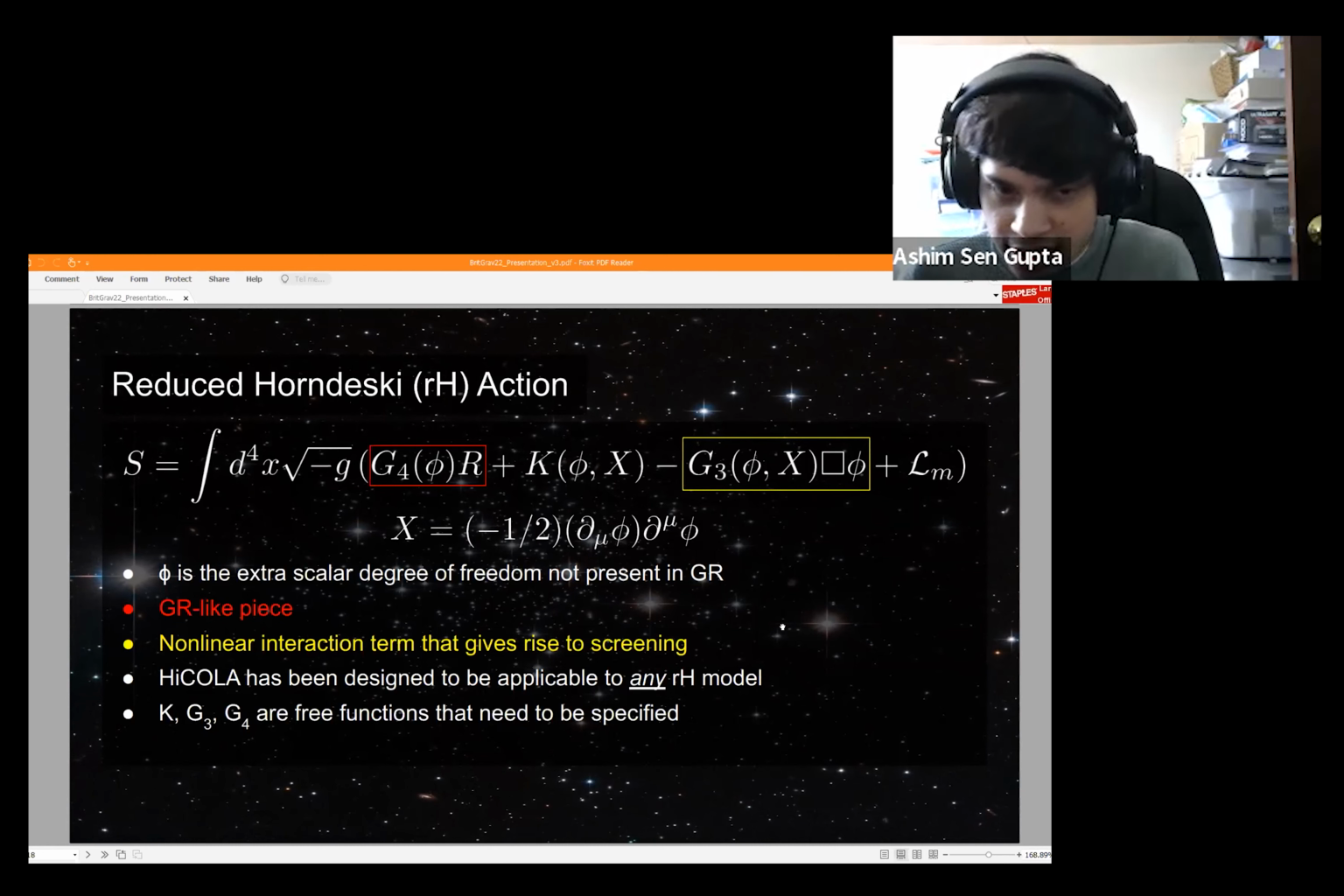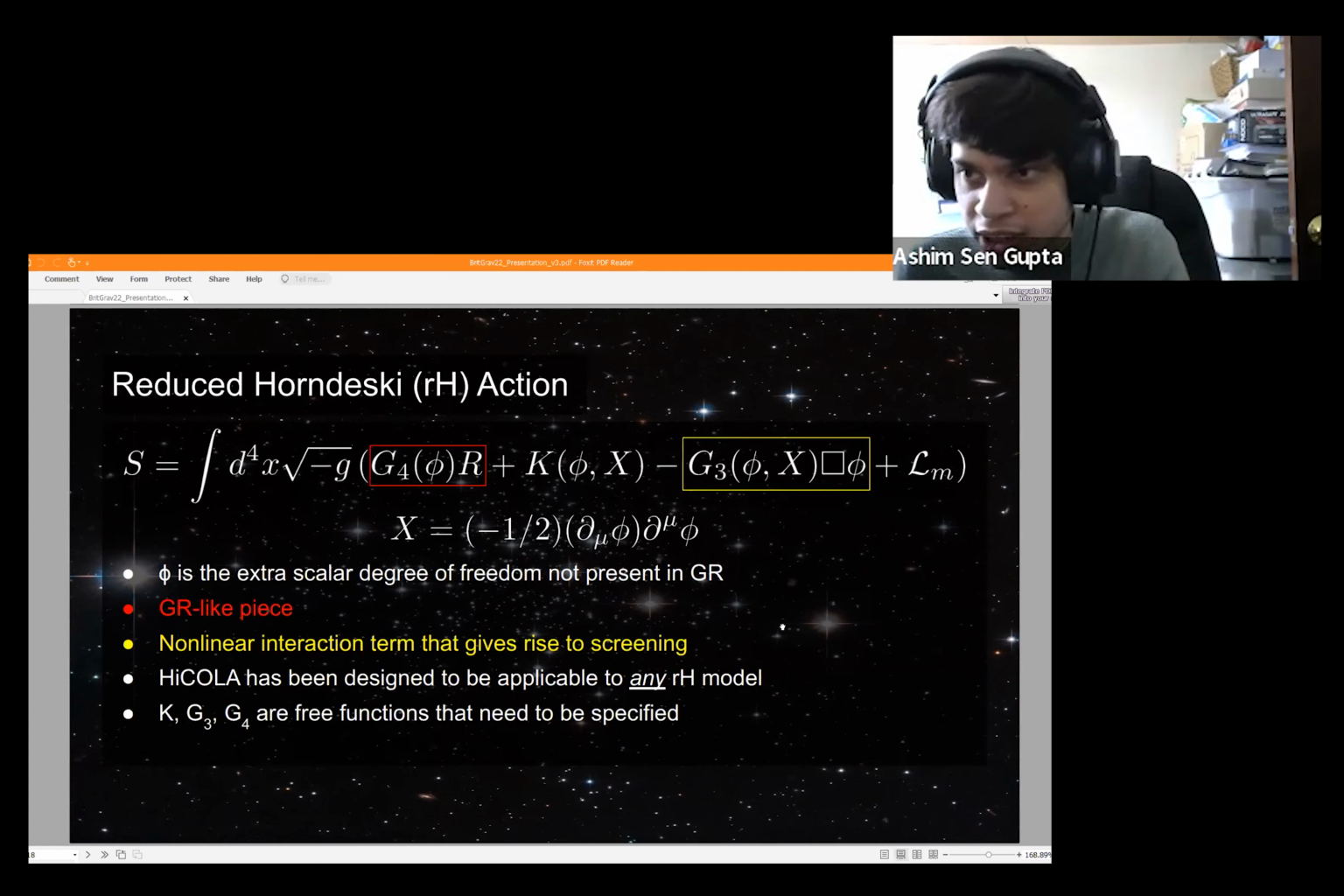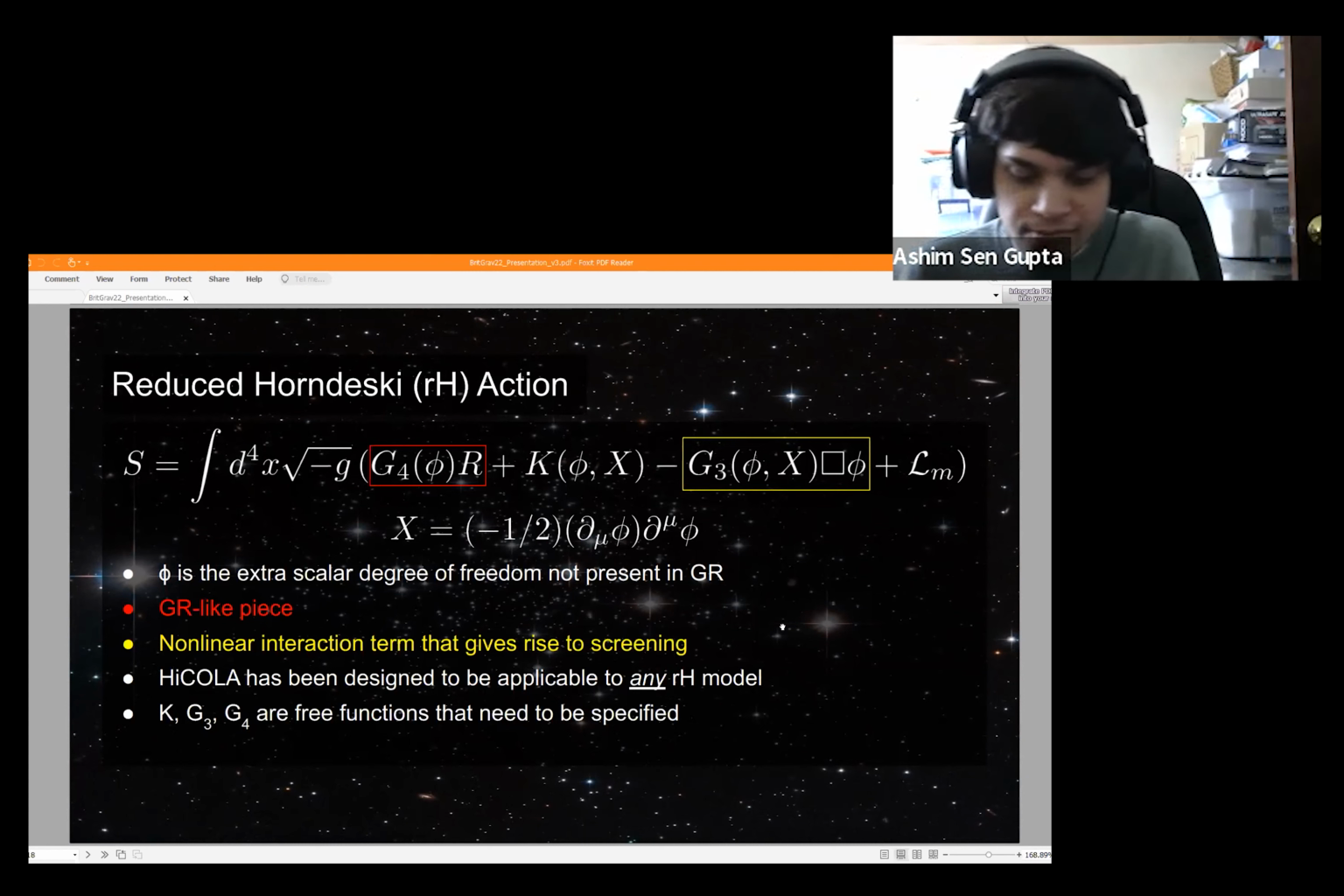And the important part here is that HiCOLA has been designed to be applicable to any model that is described by this action. So it's designed to be quite generic within this quite large model space. So K, G3, and G4, they're all free functions that need to be specified in order to reach a particular point in the theory space.